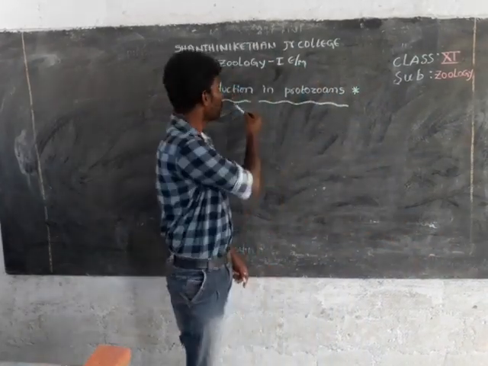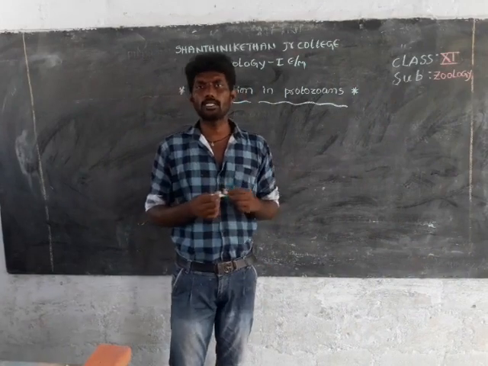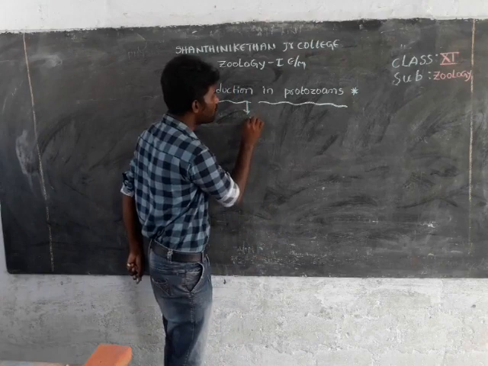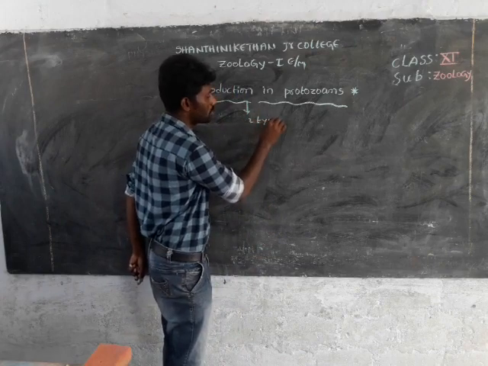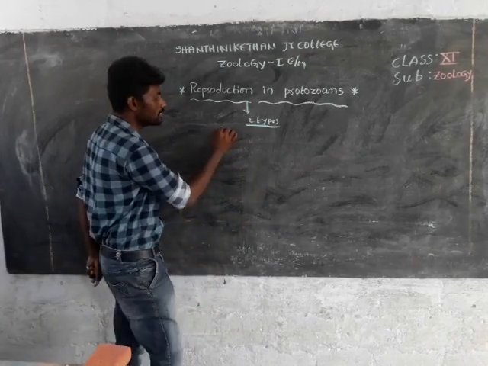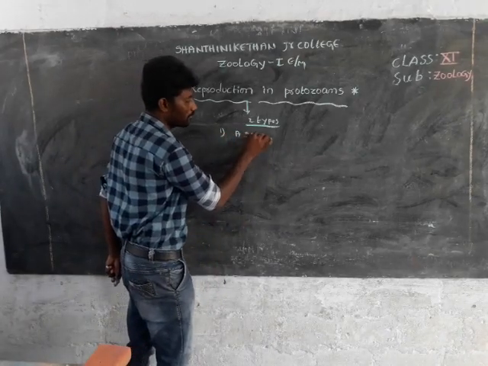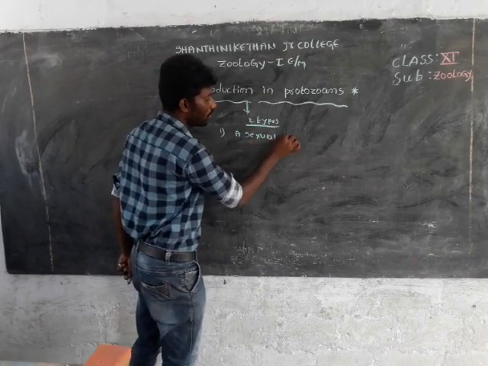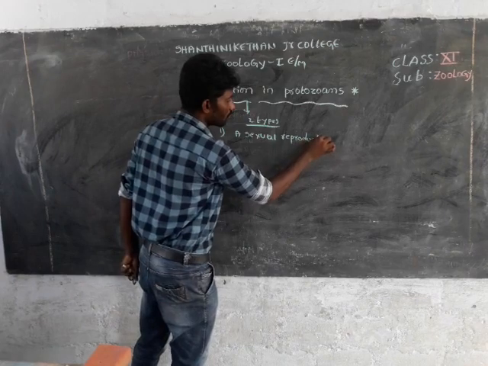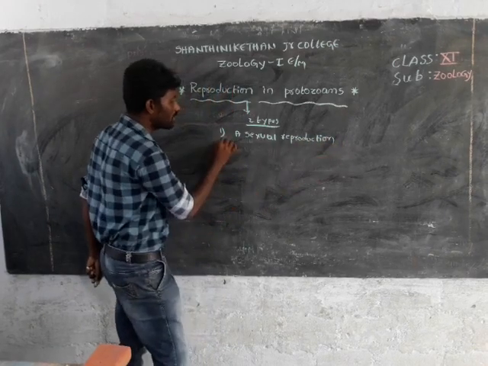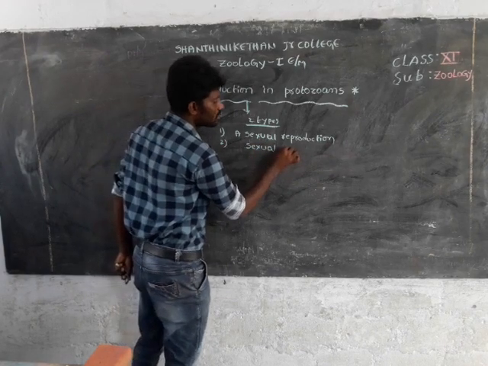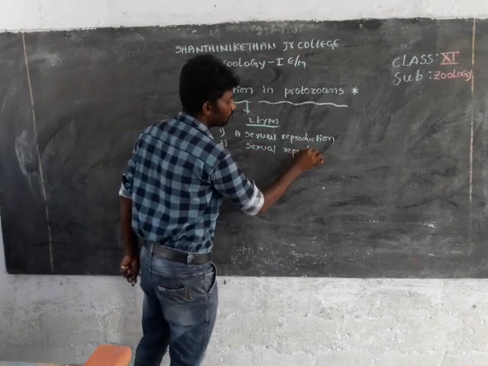First of all, reproduction is mainly of two types. The first one is asexual reproduction, and the second one is sexual reproduction.